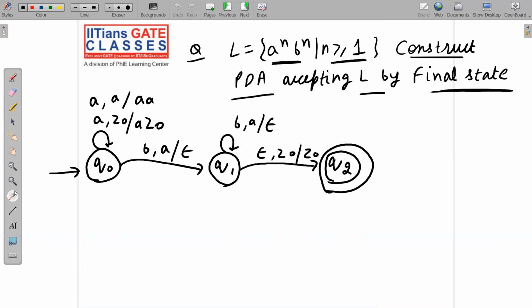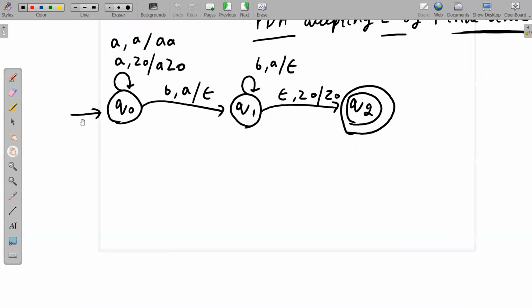Let me give you some idea. If you make a self loop here, that will create a very big problem for us. Let me give you some idea, and then I will stop this lecture. I think it's getting longer and longer, but I want to give you the idea. That's why I am doing it.